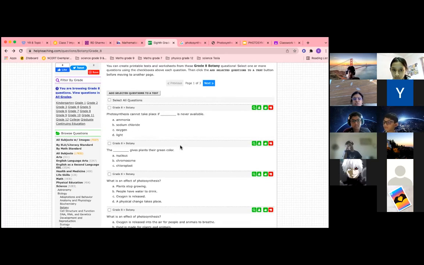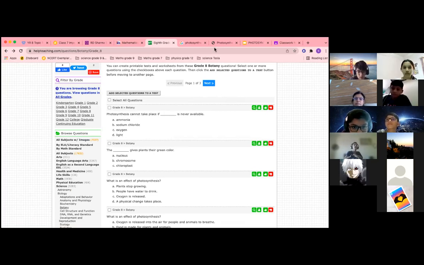Tell me. Photosynthesis cannot take place if dash is never available. Sunlight. Light. Out of these, D is light. Correct. The dash gives plants their green color. Chloroplast. What is the effect of photosynthesis? Oxygen is released. Oxygen is released.